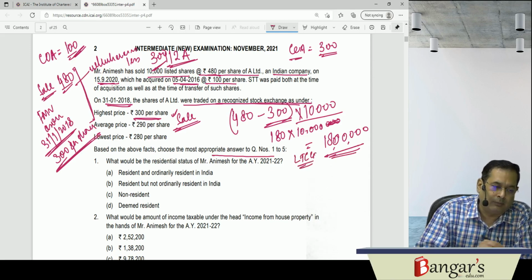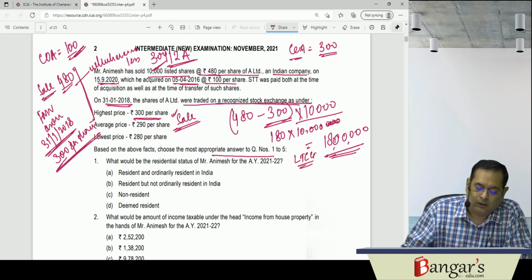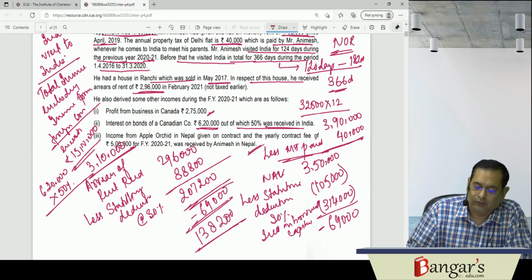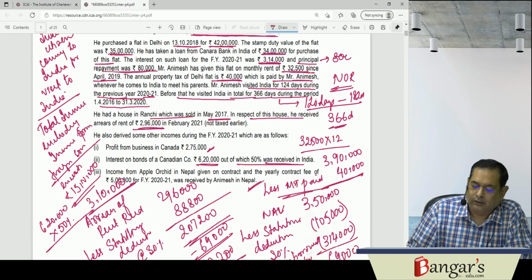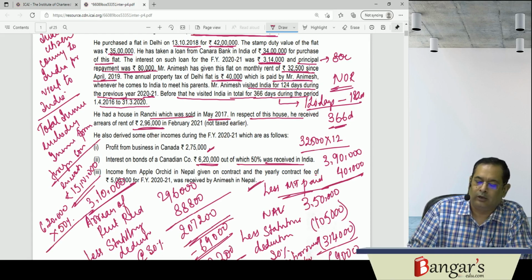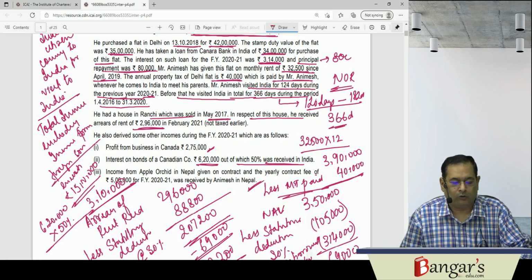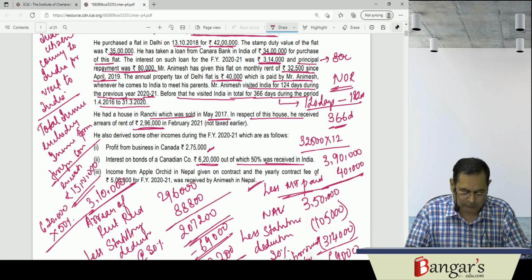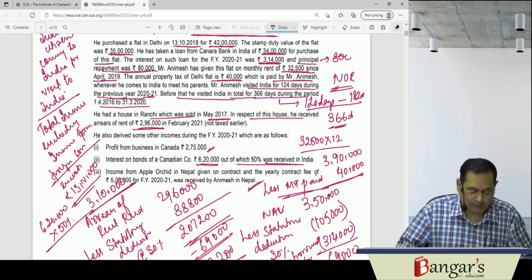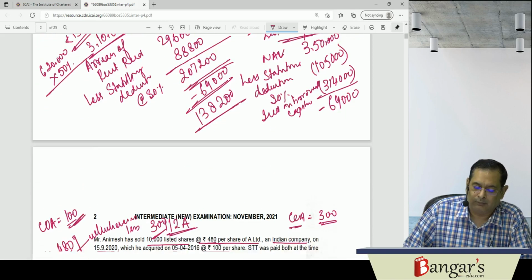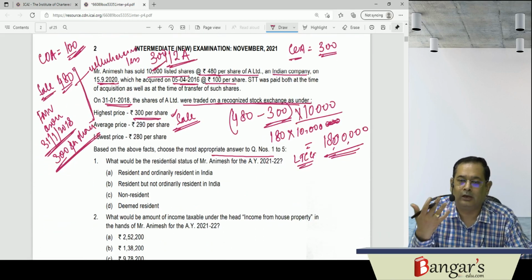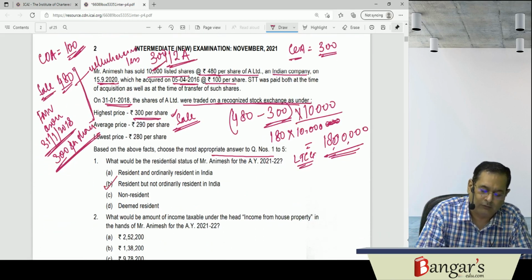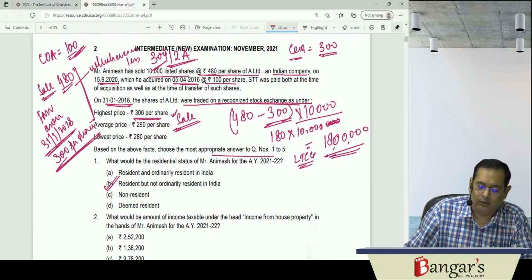Now his Indian income exceeds 15 lakh rupees. Now he is satisfying the conditions. Which condition? That he is in India for 120 days or more during the previous year, and 365 days or more during 4 years preceding the previous year. Hence he becomes what? Resident, but not ordinarily resident, because his Indian income exceeds 15 lakh rupees. So his answer will be resident but not ordinarily resident.